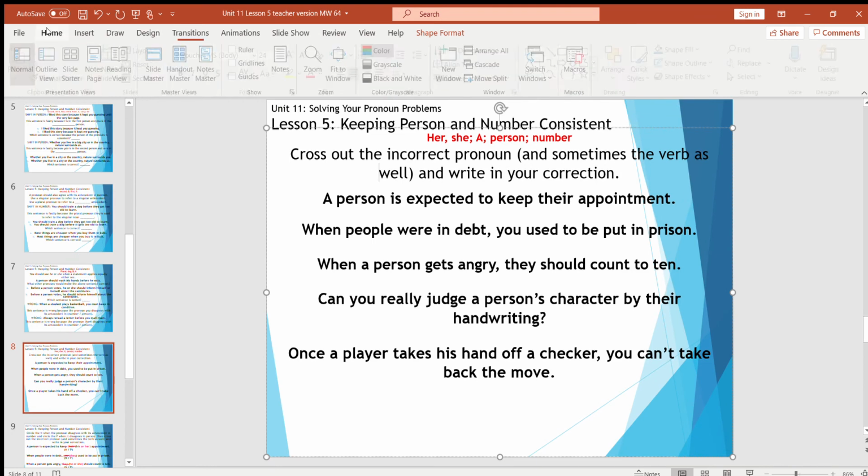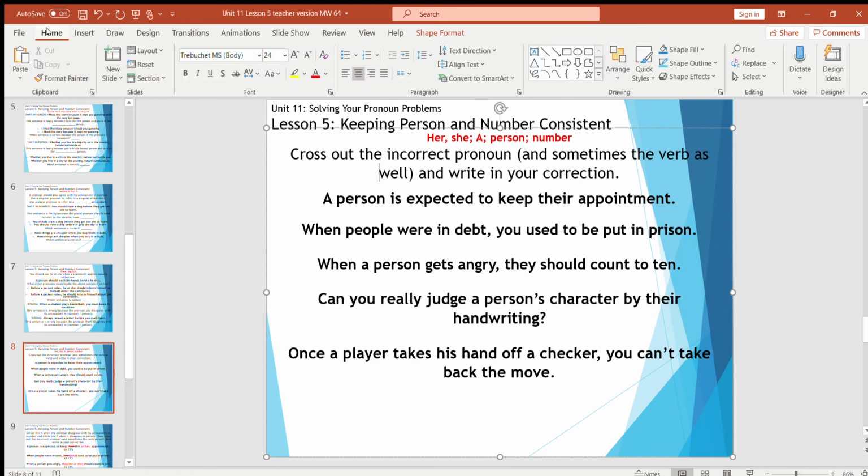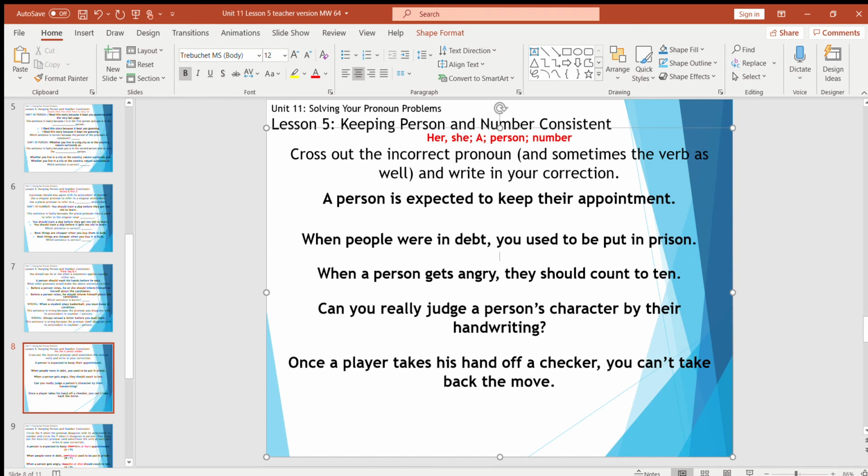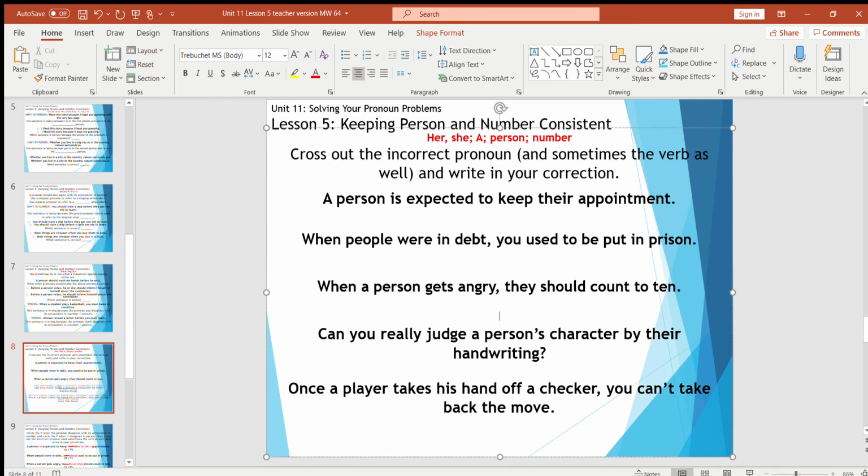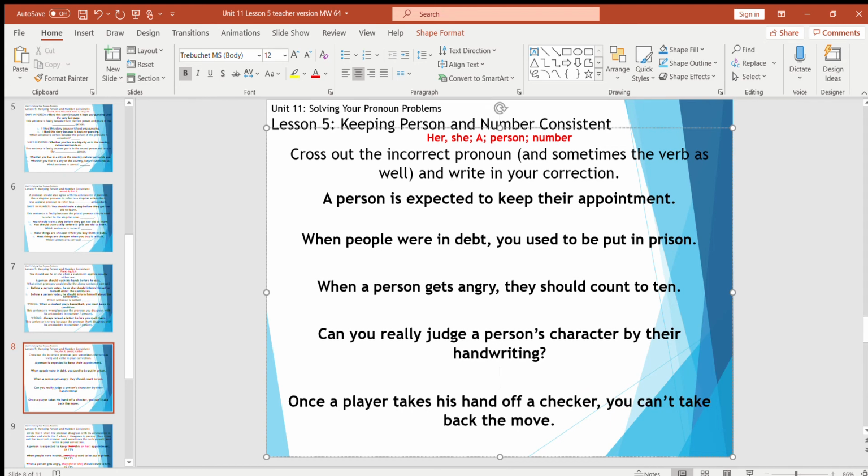Alright, so let's cross out the incorrect pronoun and write in the correction. "A person is expected to keep their appointment." Alright, so what do we gotta do for this one? Well, there is disagreeing with person, right? So there should be what instead? His or her appointment, right? Because we don't necessarily know the gender of the person as we say the sentence.